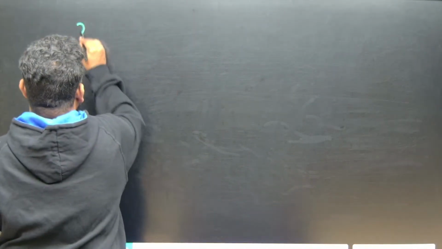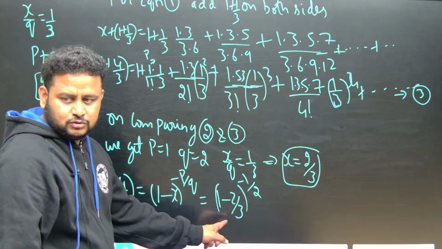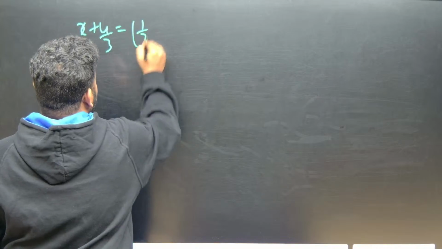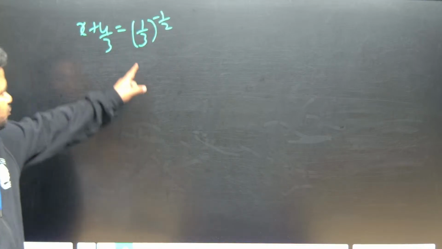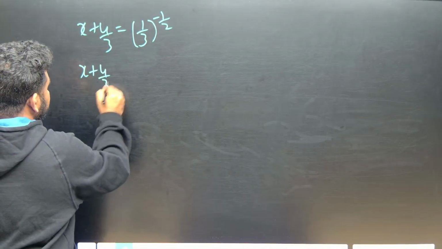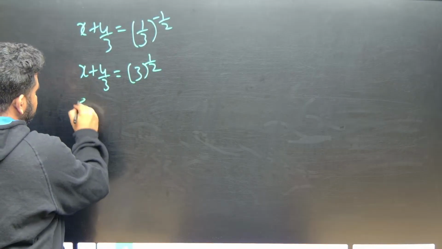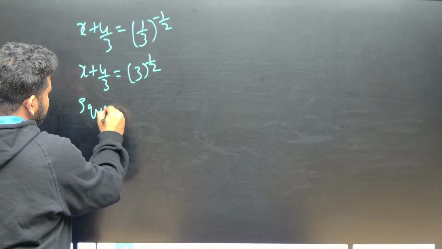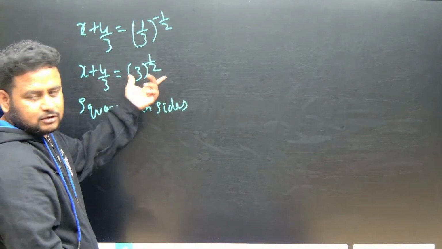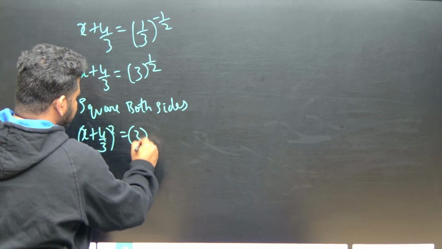So x plus 4 by 3 is equal to, 1 minus 2 by 3 means 3 minus 2, that is 1 by 3, to the power of minus 1 by 2. So I can make it as x plus 4 by 3 is equal to 3 to the power of 1 by 2. Now square on both sides. Squaring on both sides gives x plus 4 by 3 whole square is equal to 3 to the power of 1 by 2 whole square.